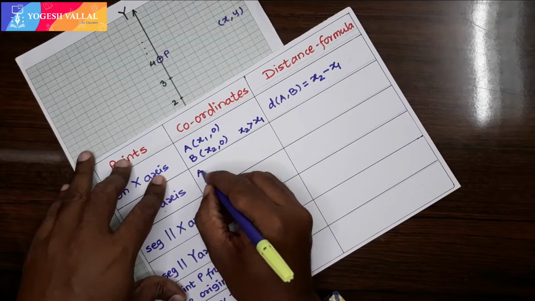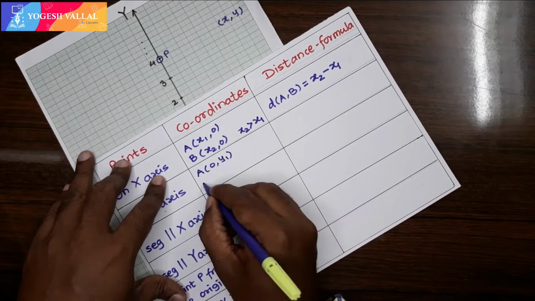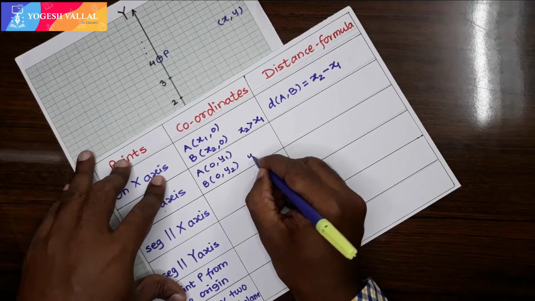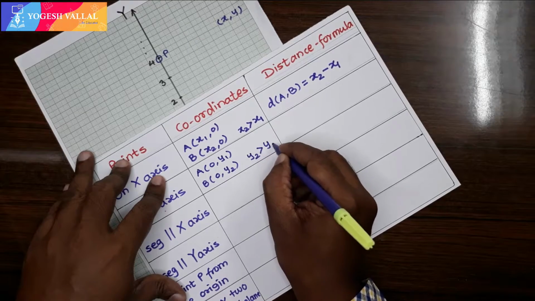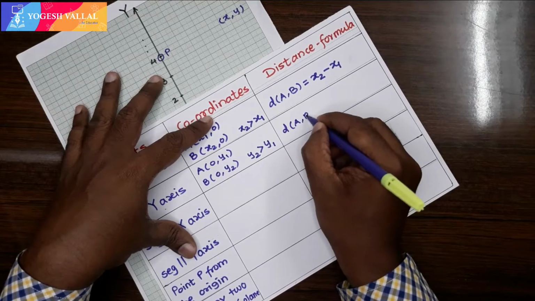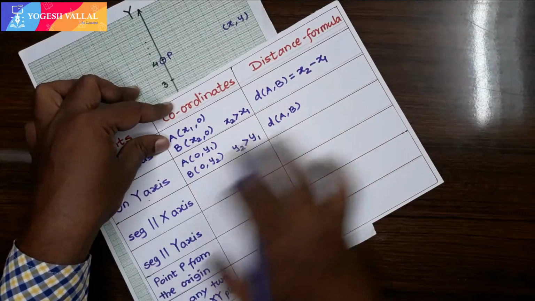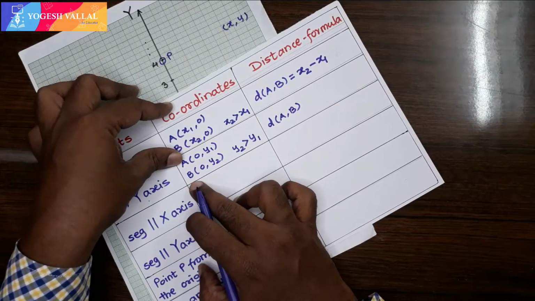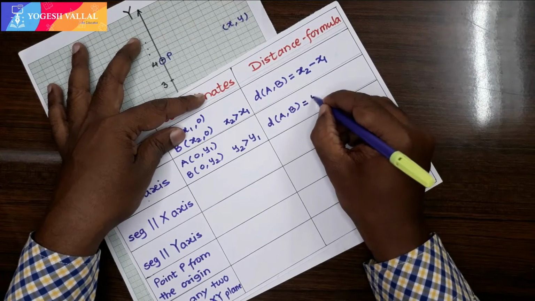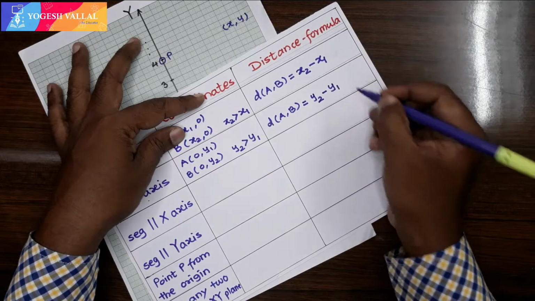In such case, the coordinates will become (0, y1), and for B it will become (0, y2). Again I will take y2 greater than y1, and so here we get distance AB. I have taken P and Q, but for the sake of this table I have considered the points as A and B. So the distance between points A and B is given as y2, the bigger coordinate, minus the smaller coordinate y1.